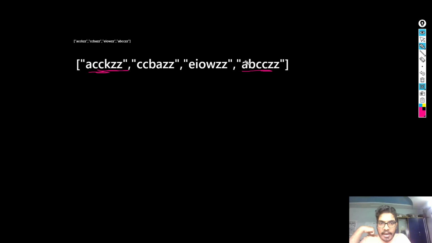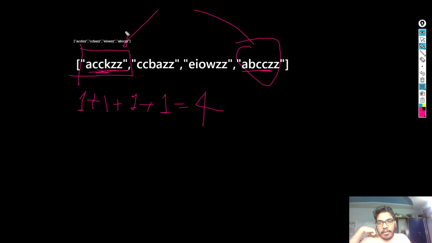So how many matches? A and A will match, so that is one. C and B, no, they will not match. C and C, yes, will match, so plus one. K and C will not match. Z will match in the end. So in total 4 matches. So if this is the secret and I put this guess into the guess function, the output would be 4 because there are 4 matches.